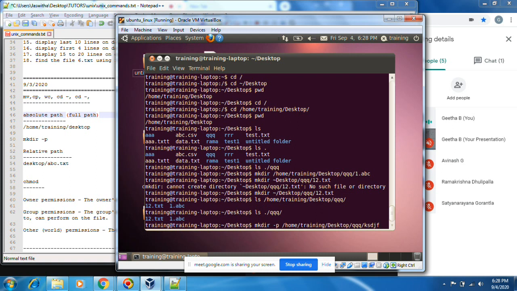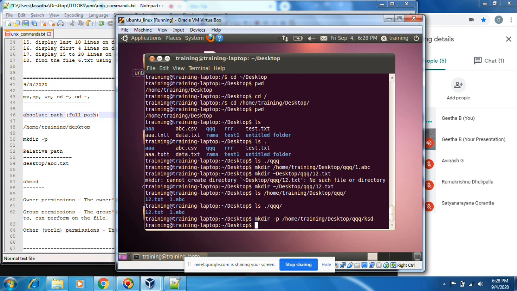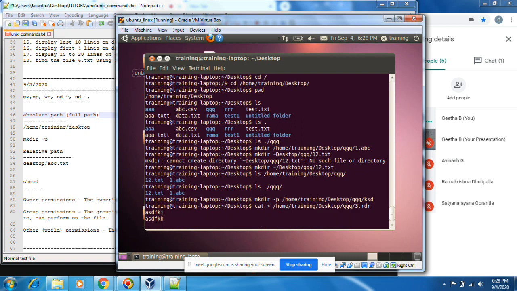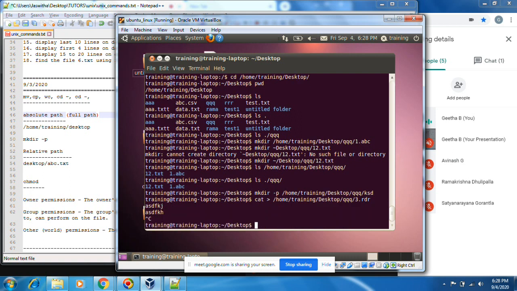Suppose some other directory. You can create a file also using this path. Control C. Okay, you can use anything.